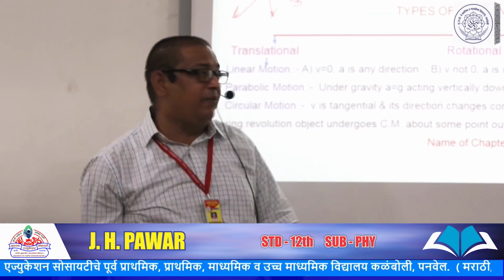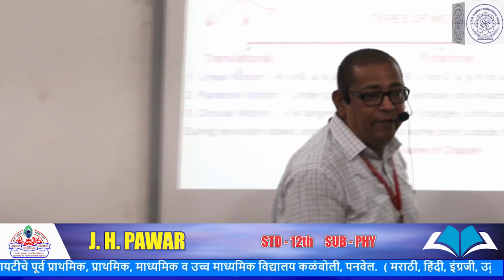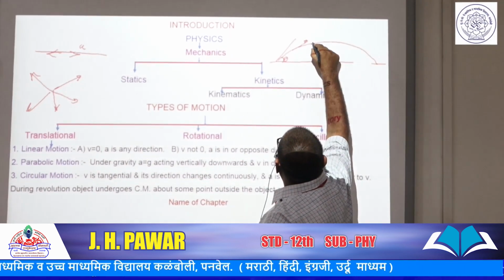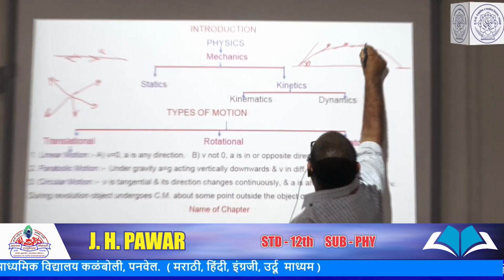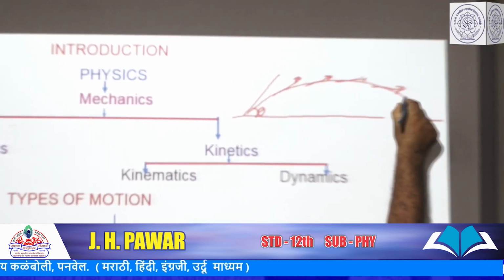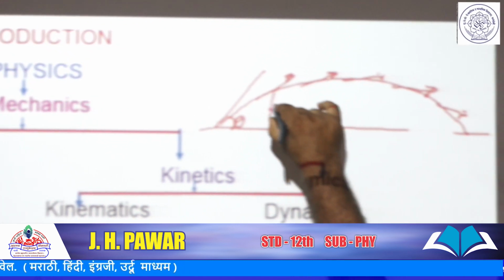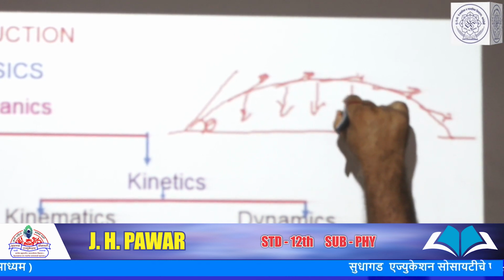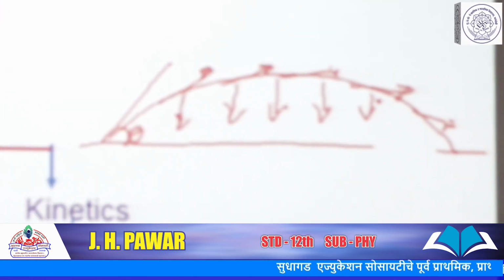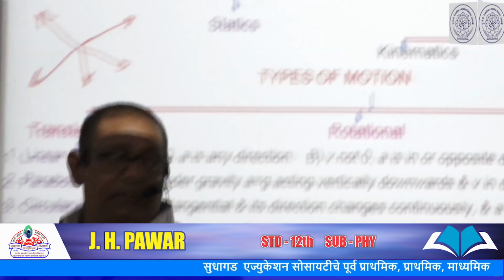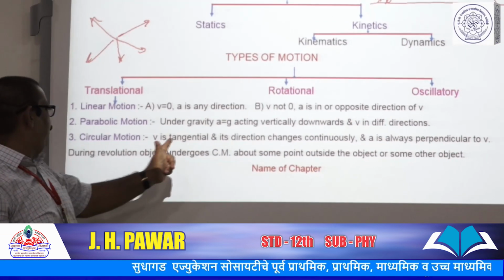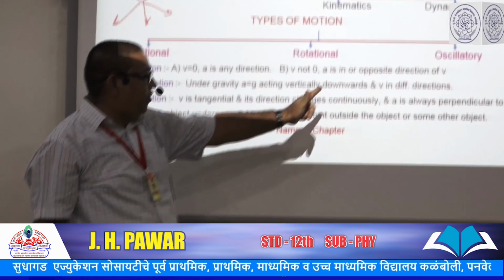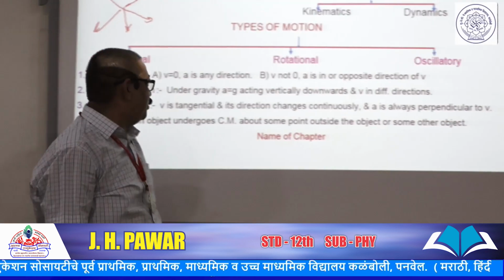In the previous standard we discussed projectile motion under gravity. Now look at the things here. The direction of velocity continuously goes on changing, but the acceleration acting on the body is the gravitational acceleration, which is always acting vertically downwards. Means the acceleration is acting vertically downwards and the velocity is in different directions.